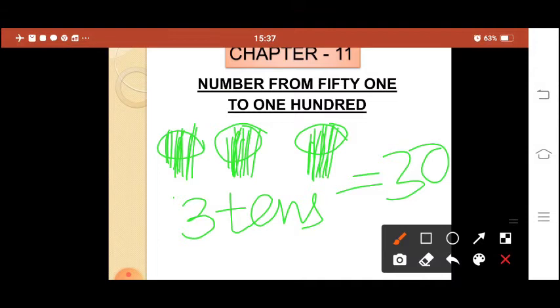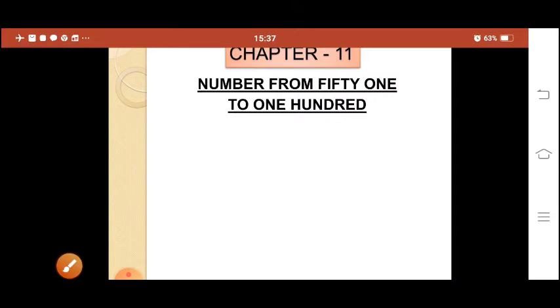Like that way we will count, and we will also write the number name. We will learn the number names also. Then we will see what comes after and what comes before. Now let's see our textbook.